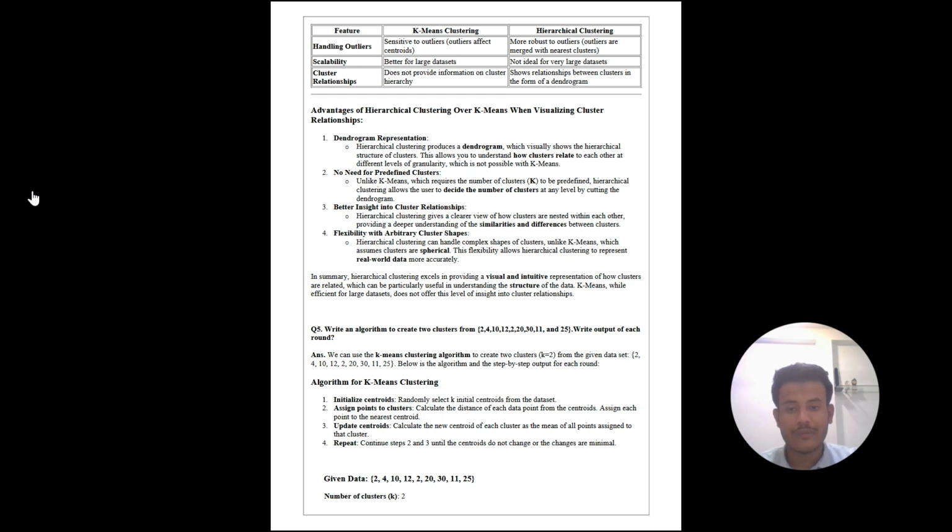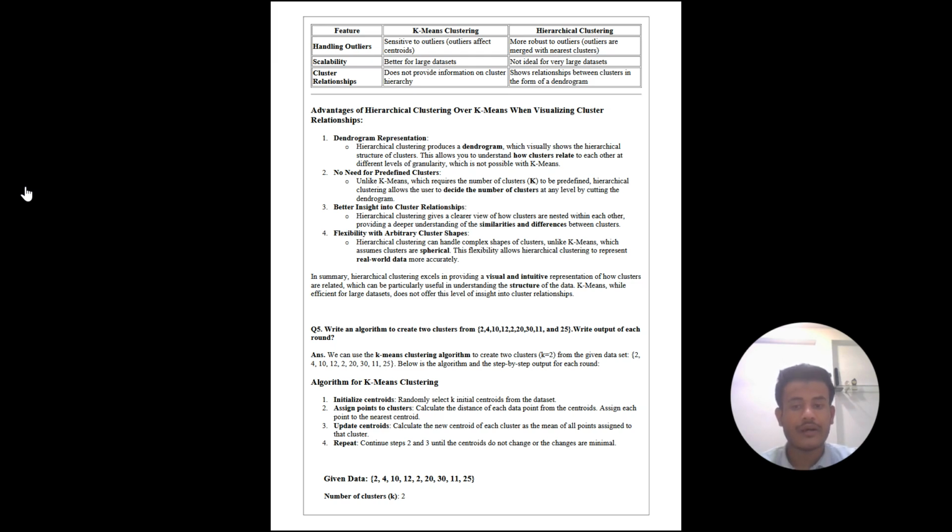Fourth is flexibility with arbitrary cluster shapes. Hierarchical clustering can handle complex cluster shapes, unlike k-means, which assumes clusters are spherical. This flexibility allows hierarchical clustering to represent real-world data more accurately. In summary, hierarchical clustering excels in providing a visual and intuitive representation of how clusters are related, which can be particularly useful in understanding the structure of the data. K-means, while efficient for large datasets, does not offer this level of insight into cluster relationships.